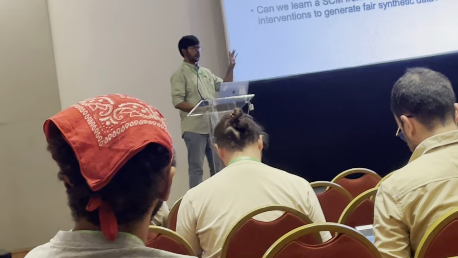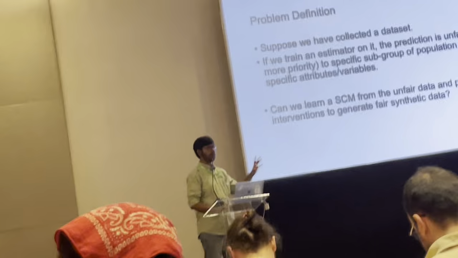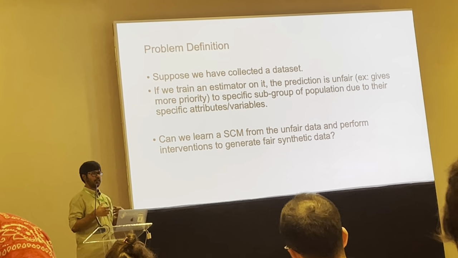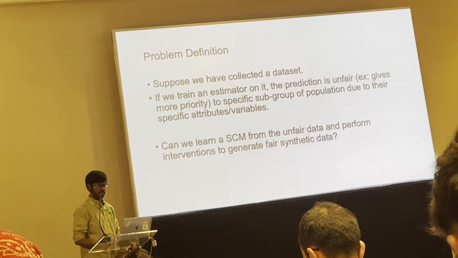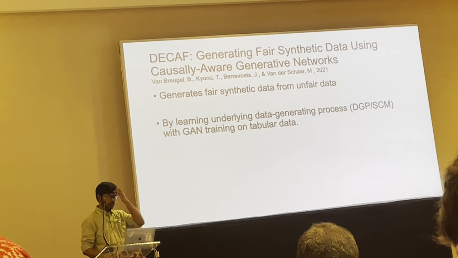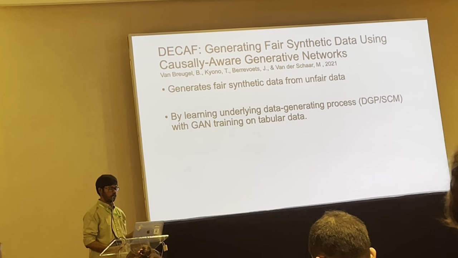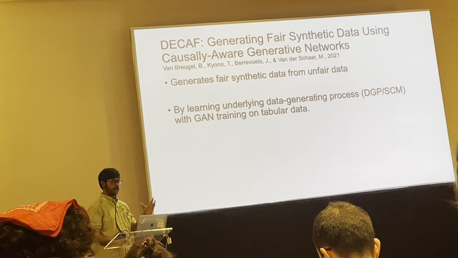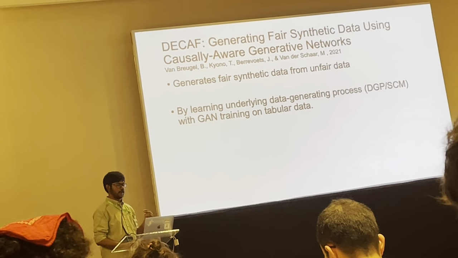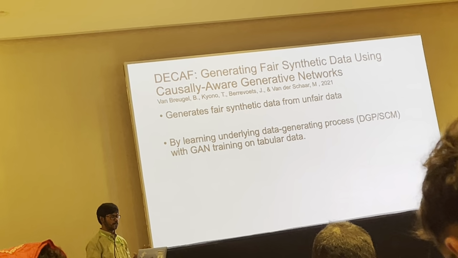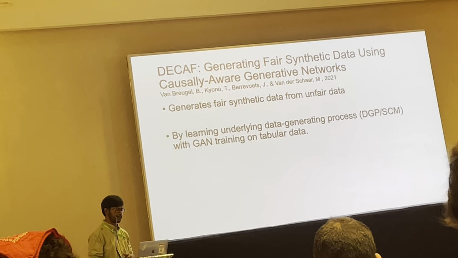Learn the structural causal model from this unfair data, and then we want to modify it and generate fair synthetic data, so that it can be used maybe in some downstream task. There's one paper, DCAF, generating fair synthetic data using causally-aware generative networks. They address this problem: they generate fair synthetic data from the unfair data by learning the underlying data generating process with GAN training on tabular data.